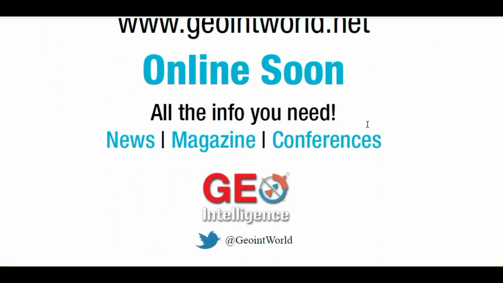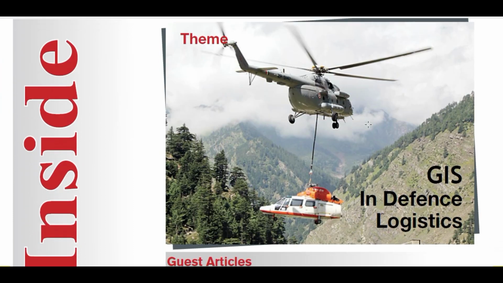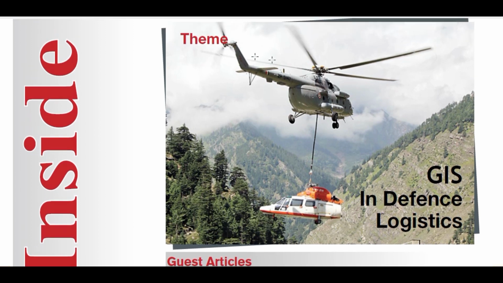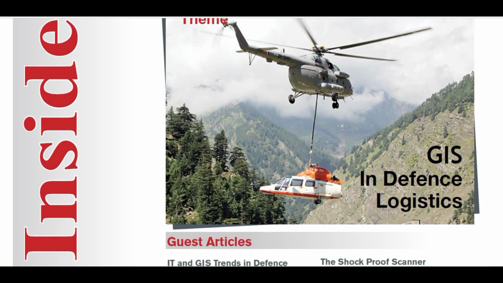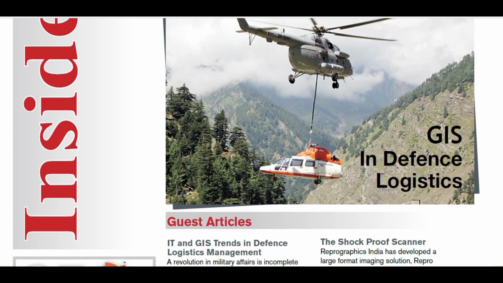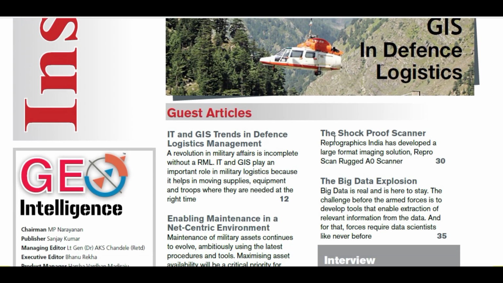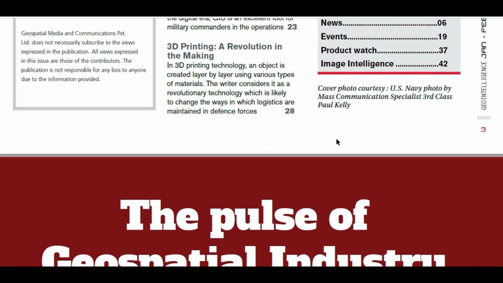I just got this magazine on the internet while searching for more information about Indian logistic services. Here you can see the Indian Army aviation wing, they supply different parts and things to the forward posts of our army. So GIS in defense logistics, you can read about it over here.